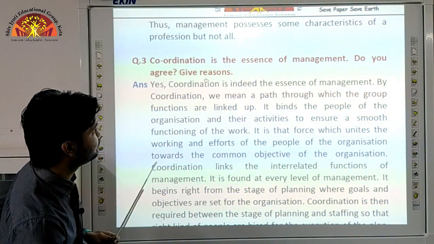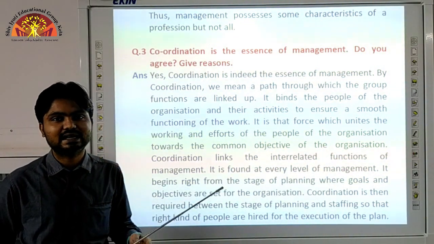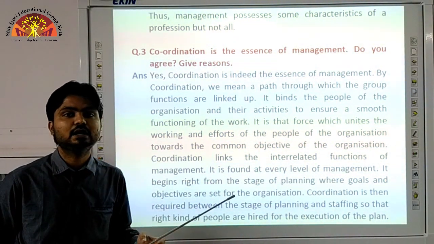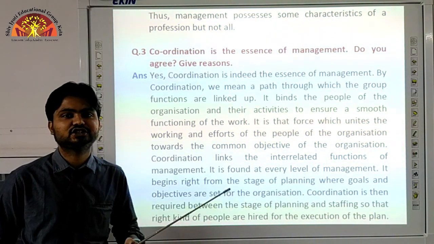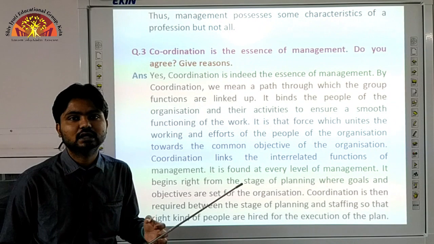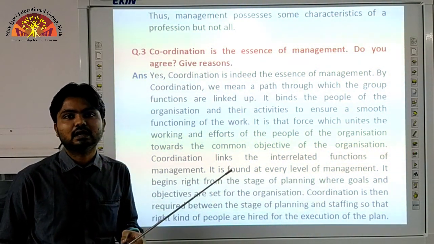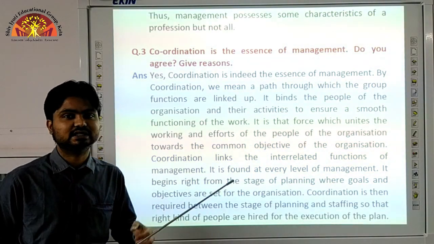So, if we say that in the organization no coordination is required, then it is purely a wrong statement, because if there is no coordination in the organization, then the management activities cannot be performed. The overall objective and the working procedure of the organization cannot be managed easily.